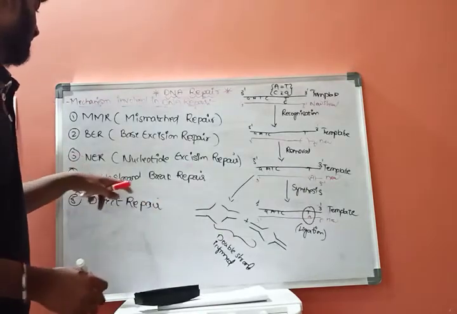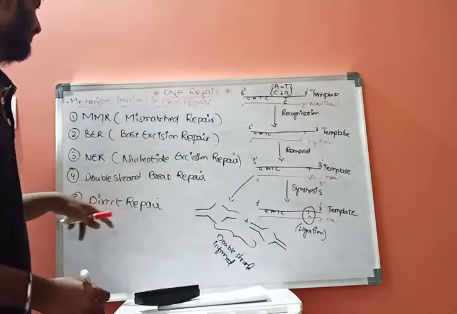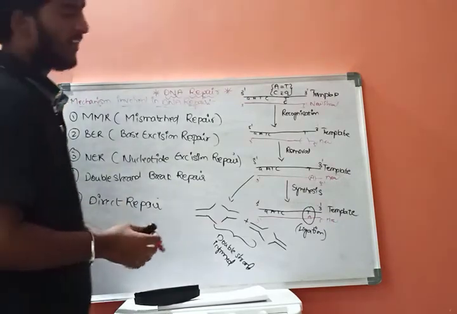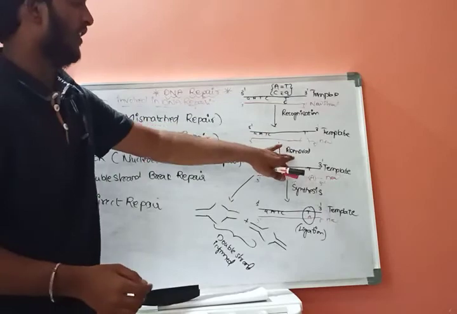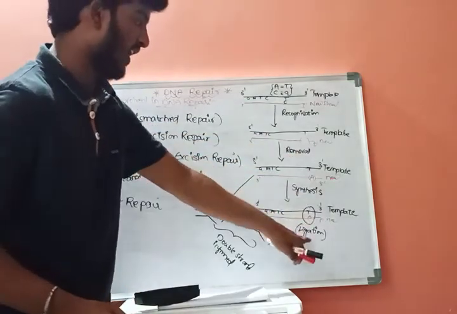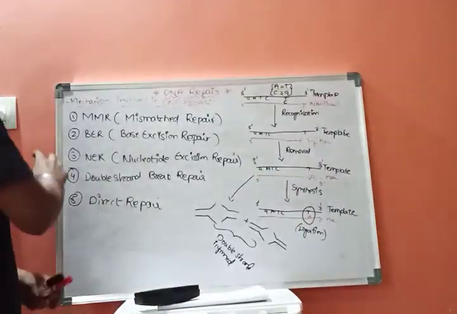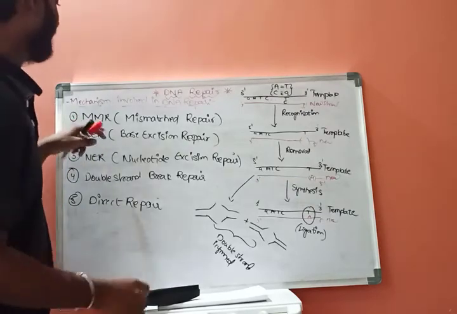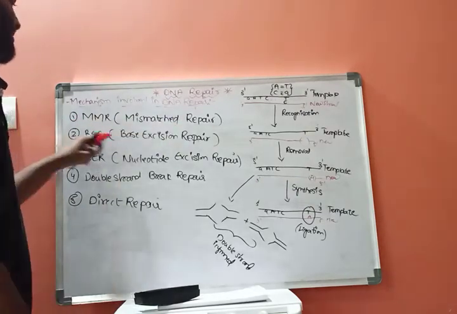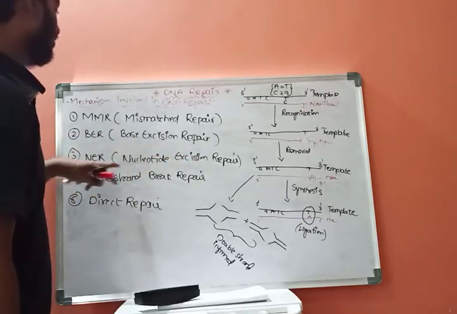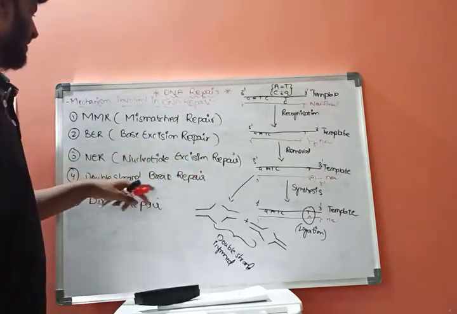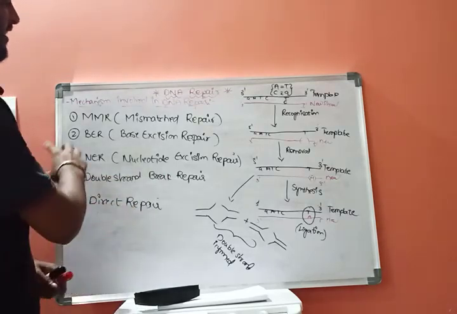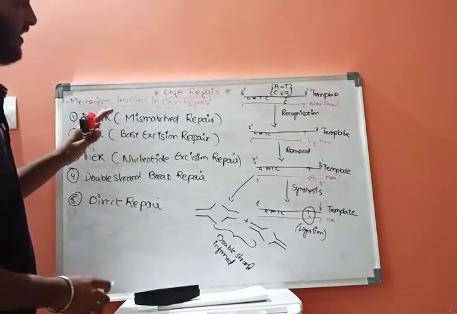This is about the double strand break repair mechanism, and direct repair. Direct repair also includes recognition, removal, synthesis and ligation. This is about DNA repair. There are 5 types: mismatch repair, base excision repair, nucleotide excision repair, double strand break repair, and direct repair. These are the 5 different types of mechanisms involved in DNA repair.